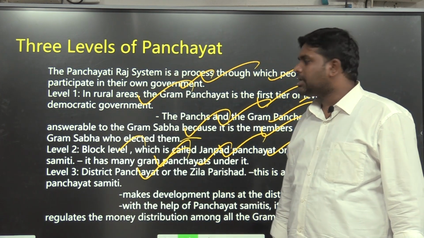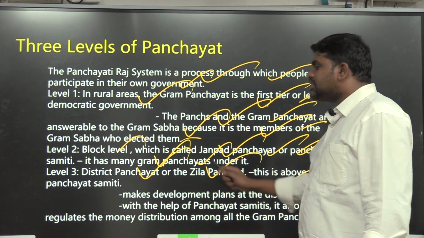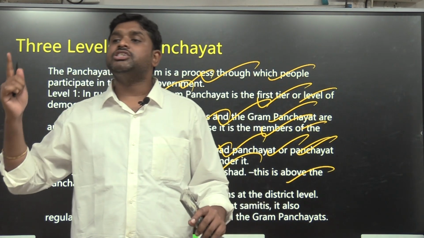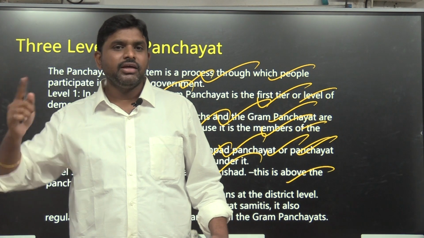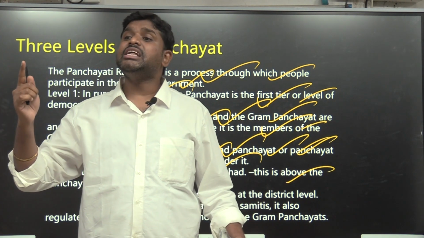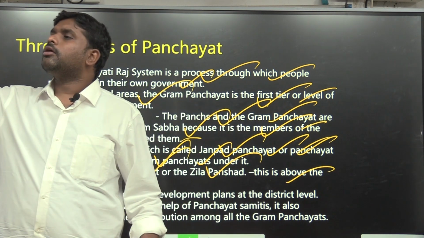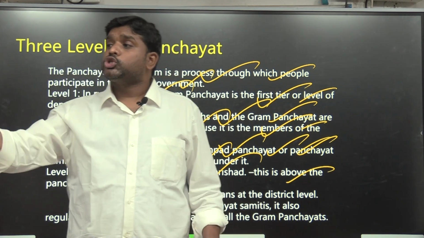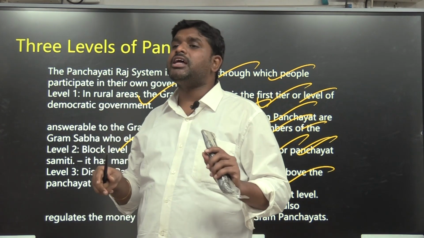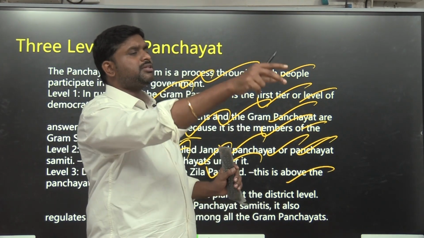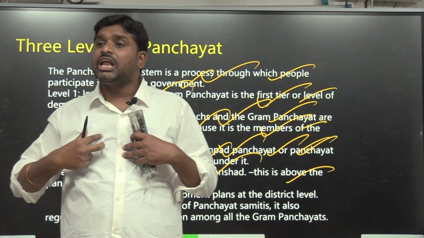Number 3, District Panchayat or Jilla Parishad. This is above the Panchayat Samiti. At Jilla level there will be a Jilla Praja Parishad, ZPP. In that Jilla Praja Parishad there will be representatives from each mandal, one member from one mandal. Every member who represents a mandal will be called a ZPTC. One ZPTC, one ZPTC, one ZPTC. These all ZPTCs will be sitting in the Jilla Praja Parishad.